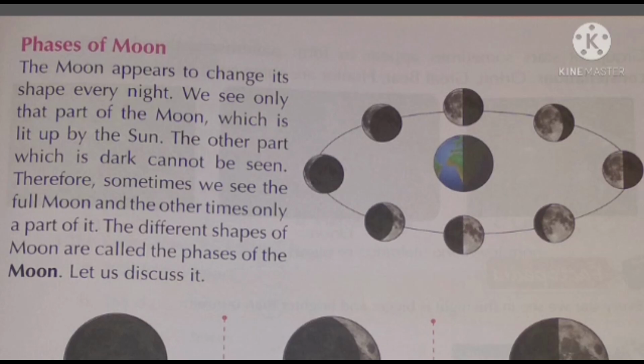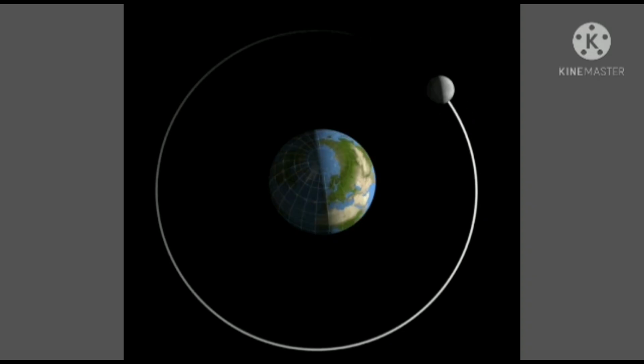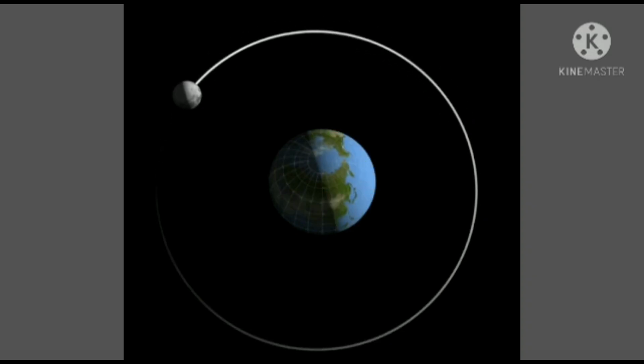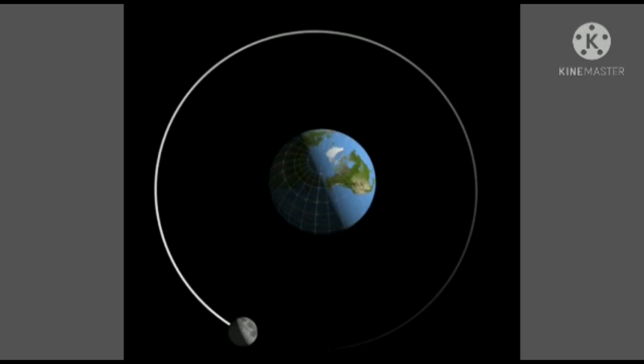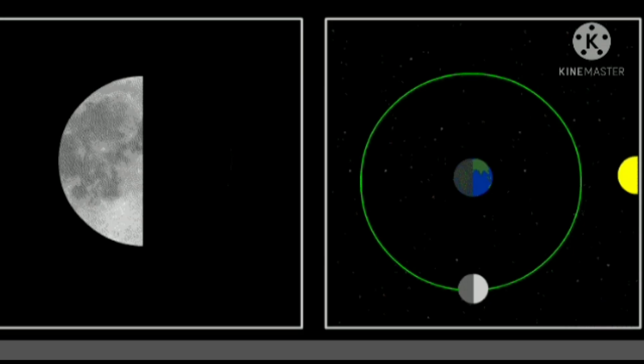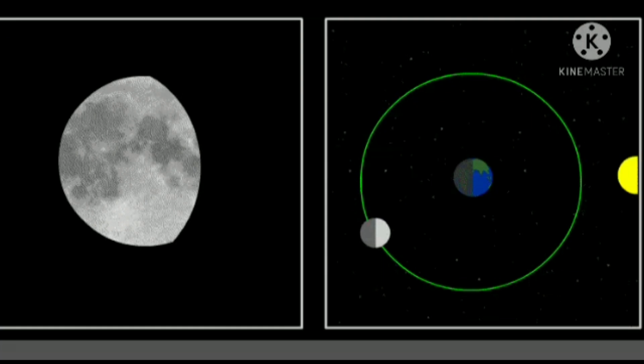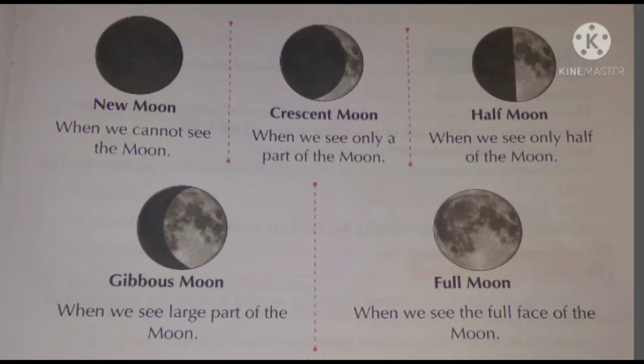Now children, phases of the moon. Children must have seen various shapes of the moon in the sky. Now what are these shapes known as? These are known as the phases of the moon. While revolving around the earth, these phases of the moon occur. The moon appears to change its shape every night. We see only that part of the moon, children, which is lit up by the sun. The other part, which is dark, cannot be seen. Therefore, sometimes we see the full moon and other times only a part of it. The different shapes of the moon are called phases of the moon.